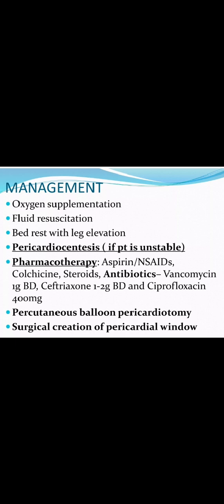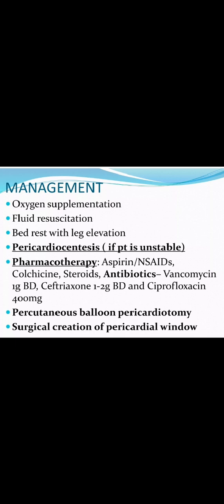Then in 3 to several weeks, the PR segment as well as ST segments will be isoelectric, then T waves will be inverted. In the 4 to several weeks onwards, PR segment and ST segments will be isoelectric, then T waves will be in an upright position.